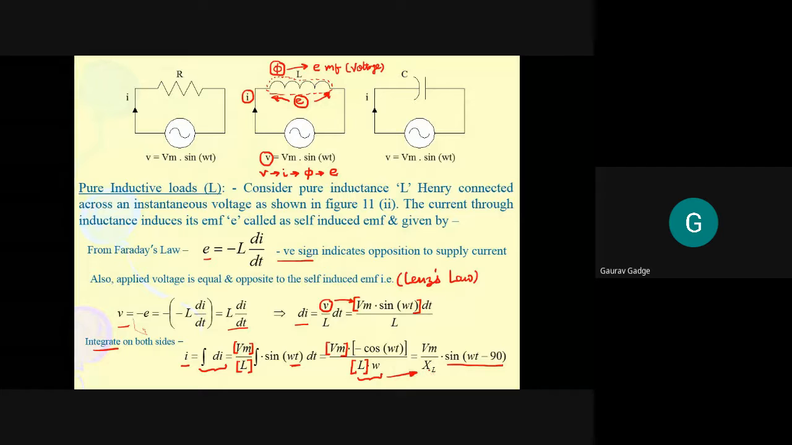I just replaced that omega L by XL. So what I am getting is Vm upon XL into sine omega t minus 90. Okay, so up to this step we already wrote.